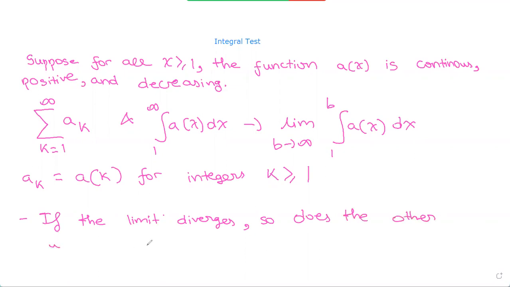And if the limit converges, the other one converges as well. But it won't converge to the same value. So now let me explain an example to help explain this topic further.